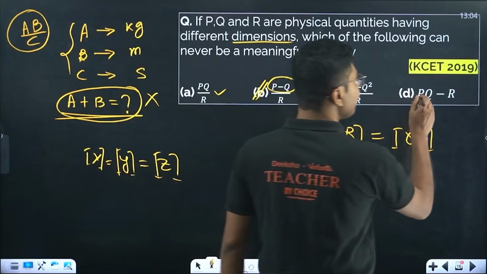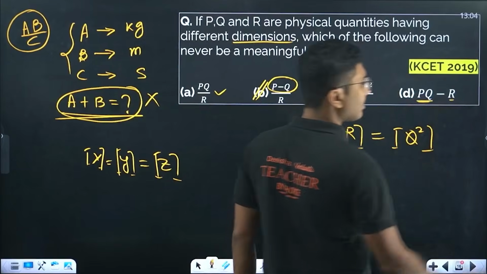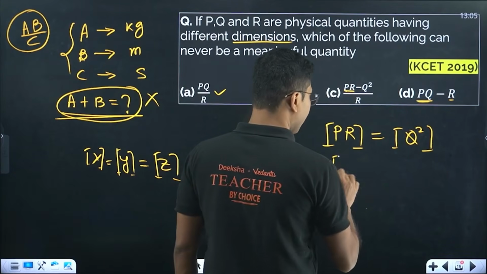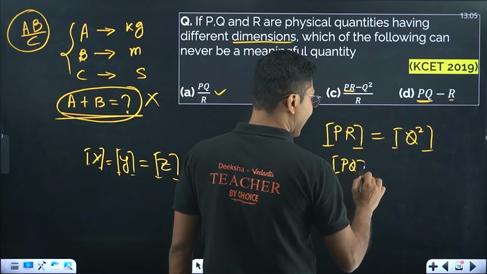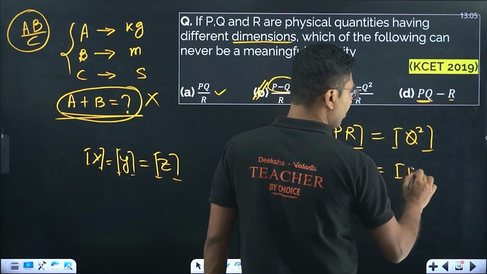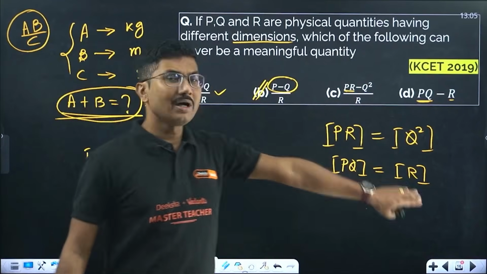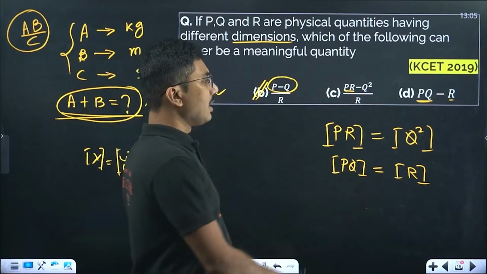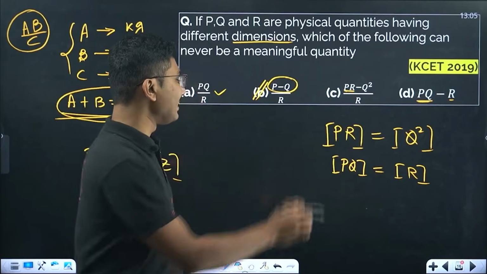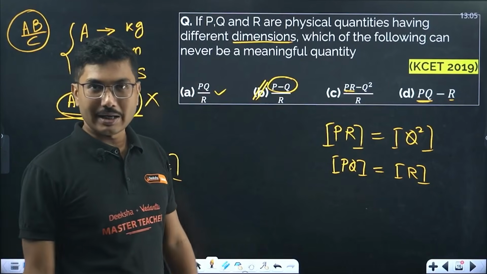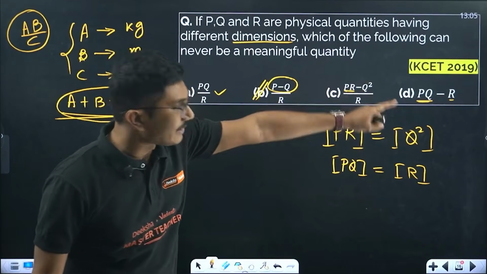Similarly here, if you see P into Q minus R, P into Q can have a dimension same as R, even though P and Q are different in dimensions. So these quantities can have different dimensions. These two are possible, but this one is not possible because of the straightforward difference. And this is a KCET 2019 question.